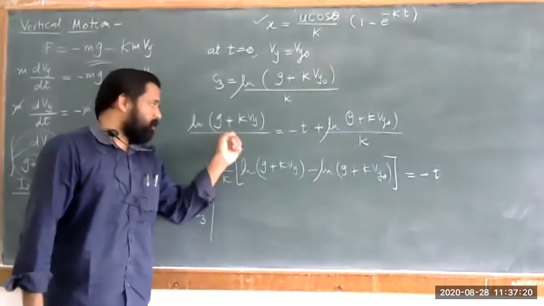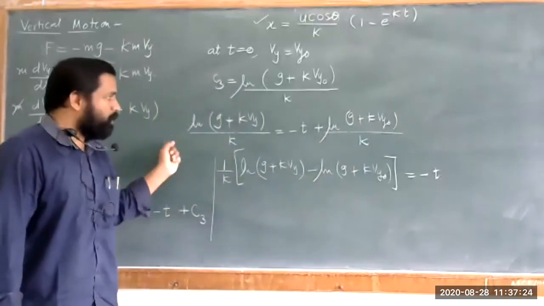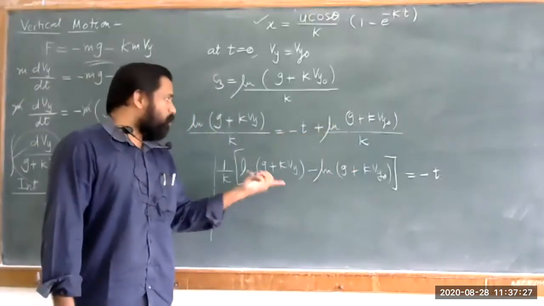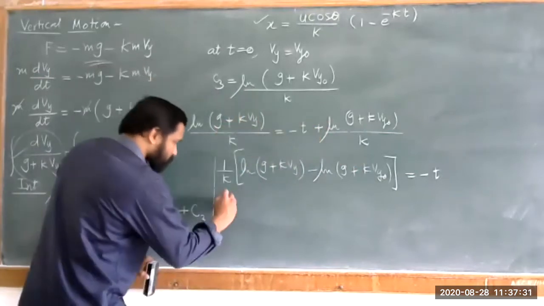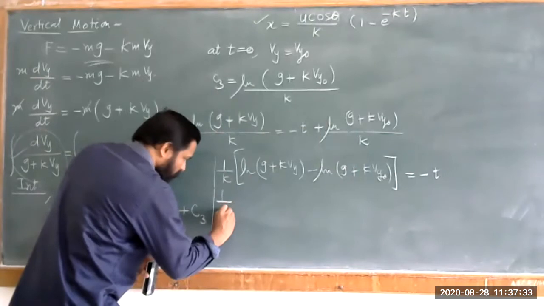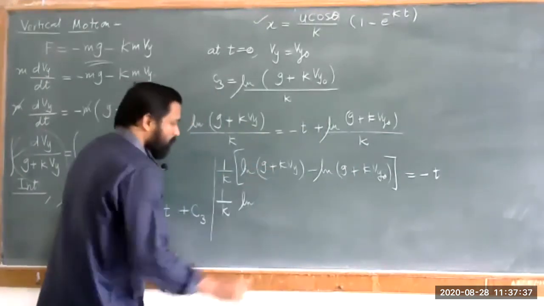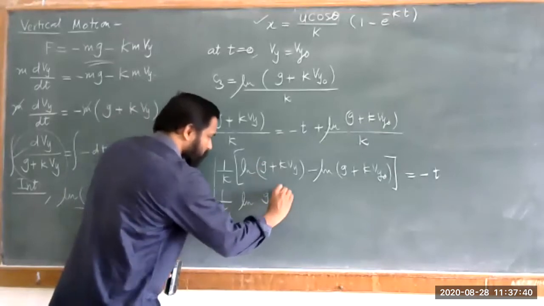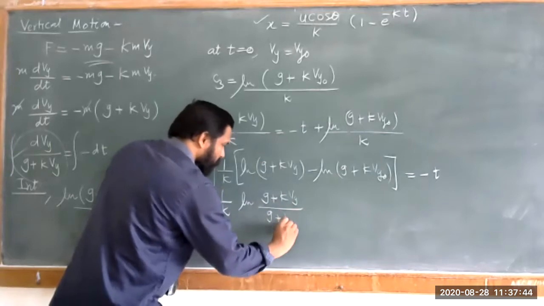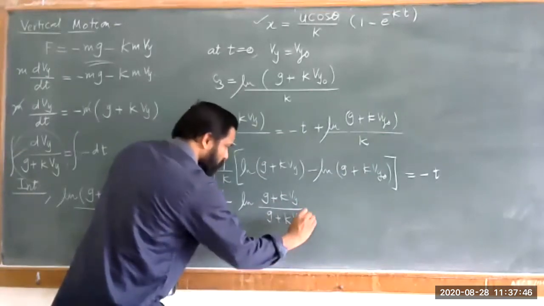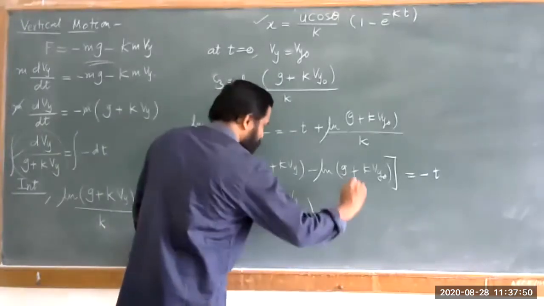Just look at this term k, so you can take it common. So 1 upon k log of g plus k vy, this is plus and will become minus, and use the logarithm rule, that is 1 upon k ln of g plus k vy divided by g plus k vy naught, and that is equal to minus t.